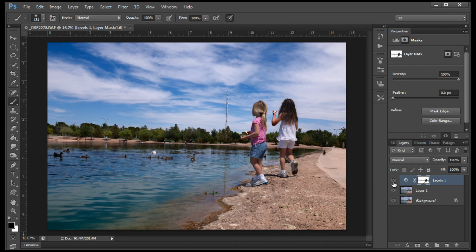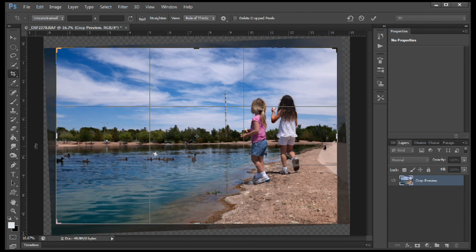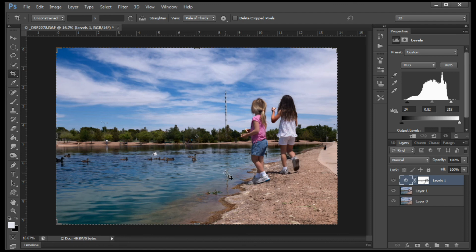Let's go ahead and crop this thing. This thing's driving me crazy. Grab the crop tool, and I'm going to grab the straighten, and I'm just going to come right across this area right here, and that's going to straighten us up. We're going to hit enter, and it will have fixed it. Crop. There you go.